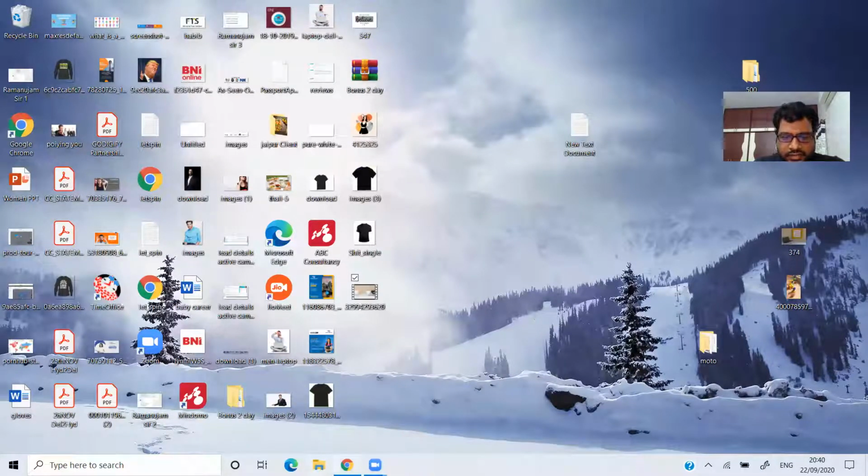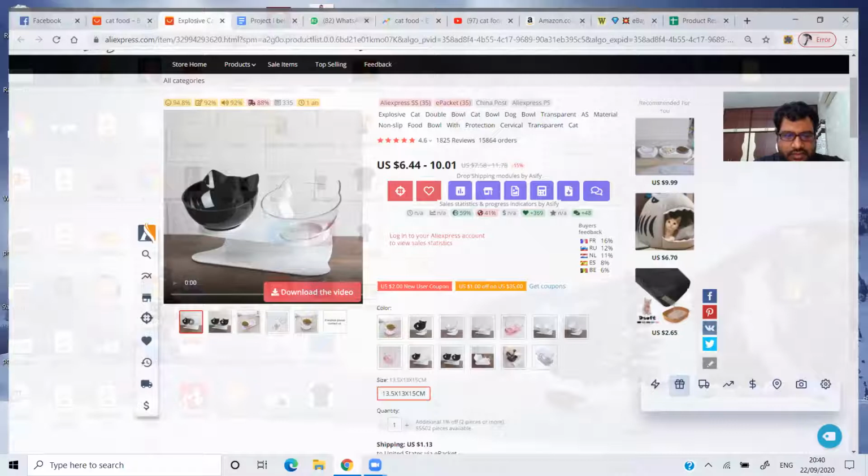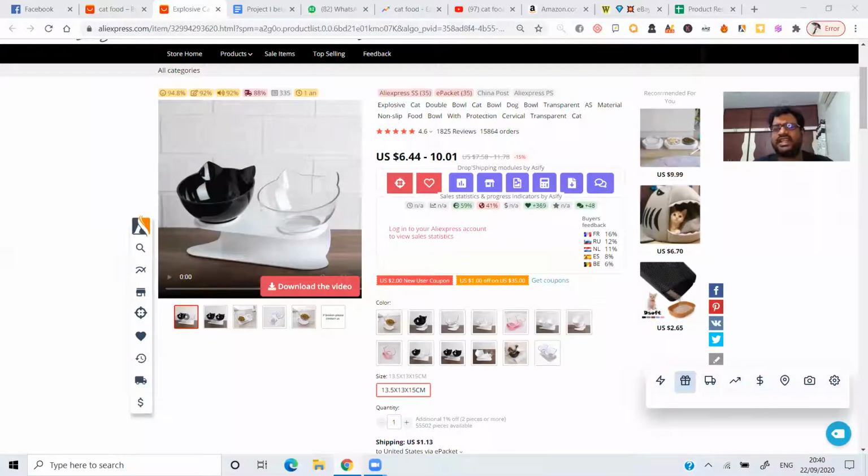Now, how much should be the minimum revenue on Unicorn Smasher? There's nothing called minimum revenue on Unicorn Smasher. Just check if they're getting a consistent number of sales and check the reviews. What you can do is get some ideas, basically. Is this particular product trending right now? Are these products getting some sort of revenue? If you do not want to go with Unicorn Smasher, that is also okay, but I suggest you go with Unicorn Smasher as well.